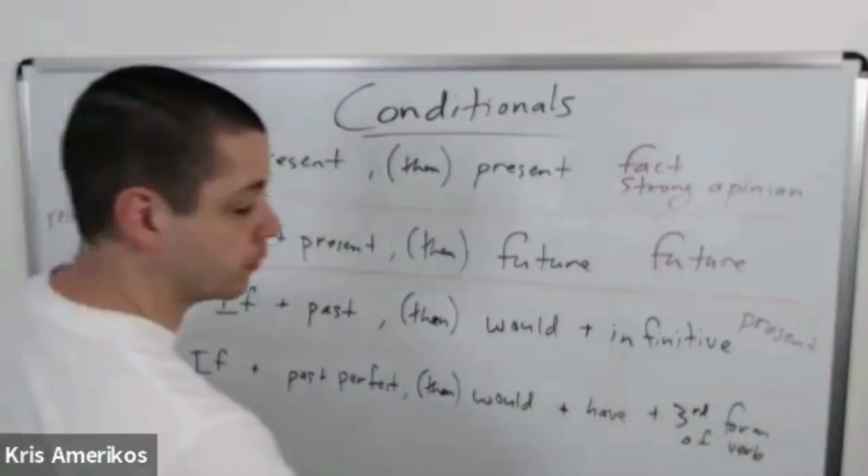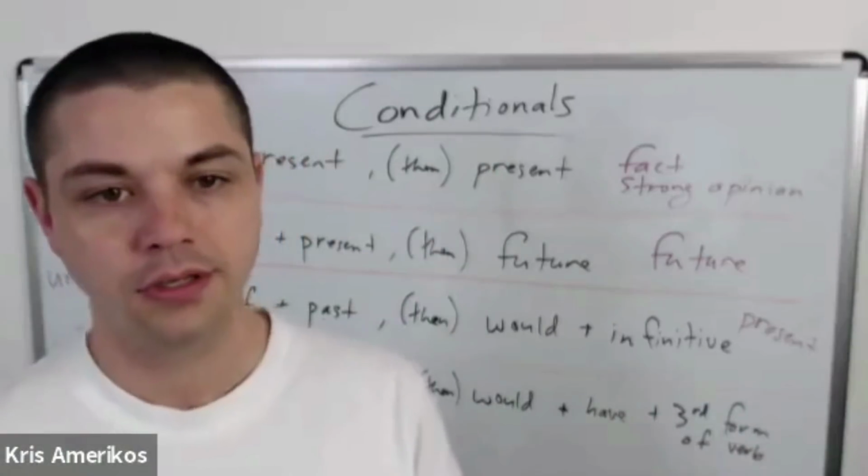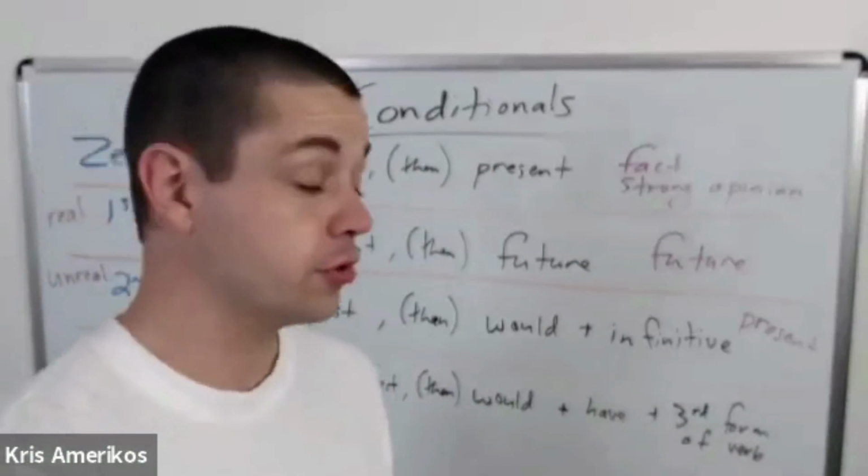We call this the past participle, or the third form of the verb.